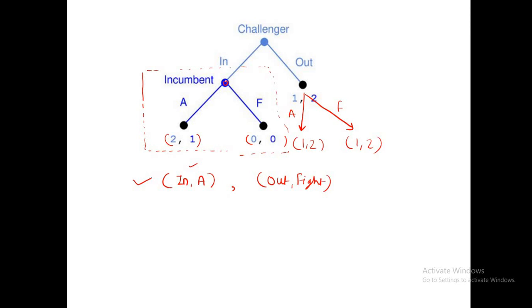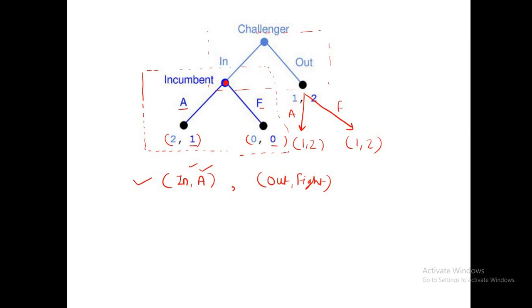At this point the incumbent has two actions available, accommodate or fight. If the incumbent takes accommodate, he will get 1. If he takes fight, he will get 0. So which one is greater? 1 is greater, which means the best action for the incumbent is accommodate. So as per this equilibrium we are getting accommodate, right? Now we will check the other subgame.